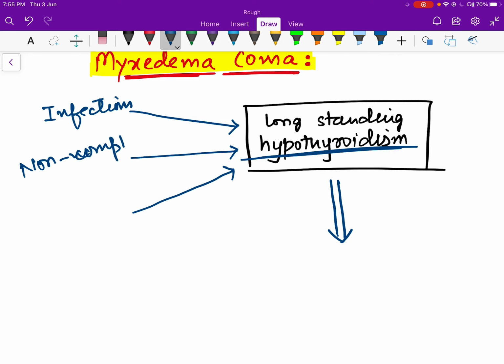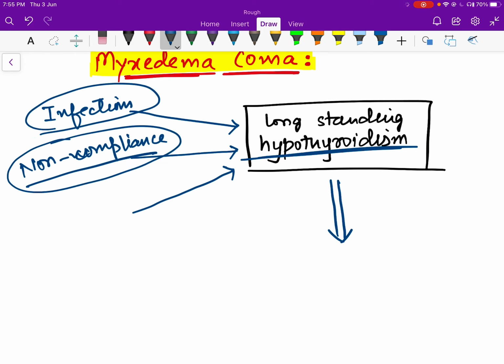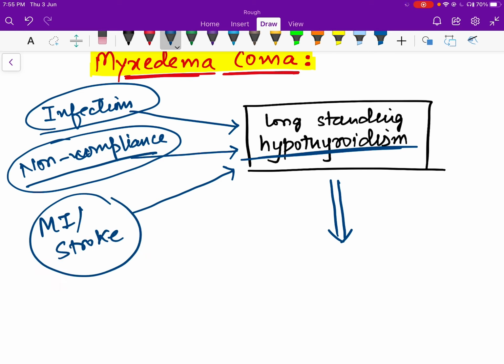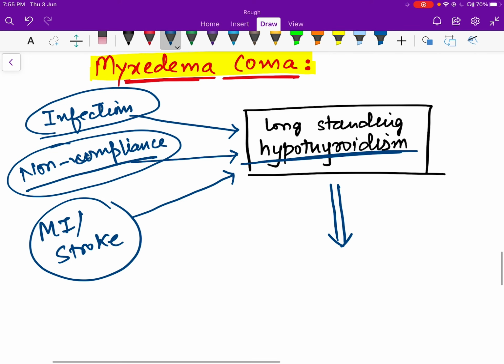In case of non-compliance, that means the person does not take drugs for a long time, or if a person gets a severe infection, or if there is an attack of MI or a stroke, then this person with hypothyroidism develops a very severe form of hypothyroidism, something which is called myxedema coma.